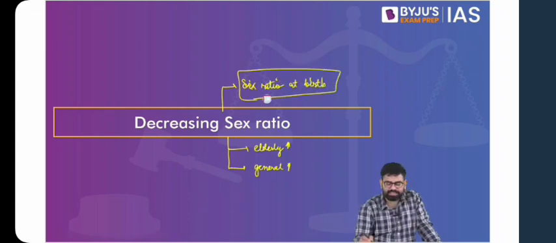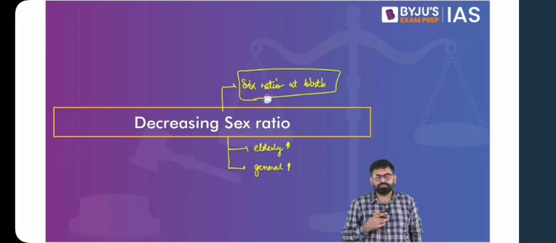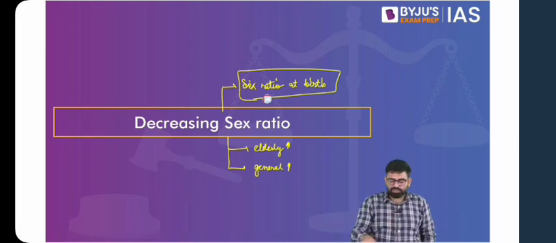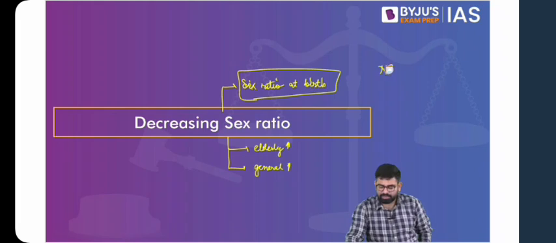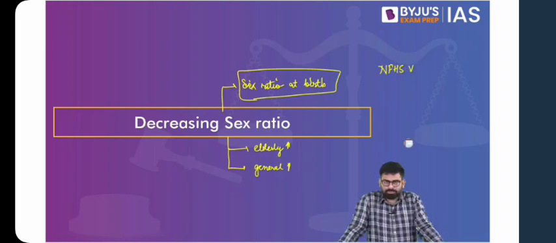This is something that is decreasing. It is not decreasing for the entire country, but at least for a few states. And this is the observation I think we had highlighted previously, that the sex ratio at birth is going down in a few states. So NFHS 5 data, and I would request everyone to go through this once because it came out recently and it is available.